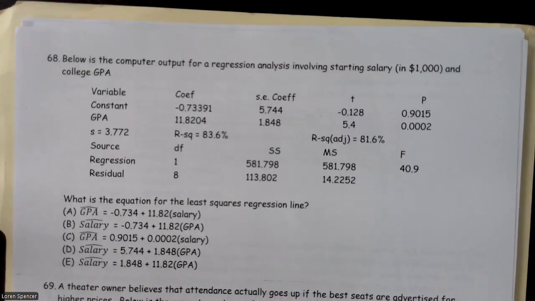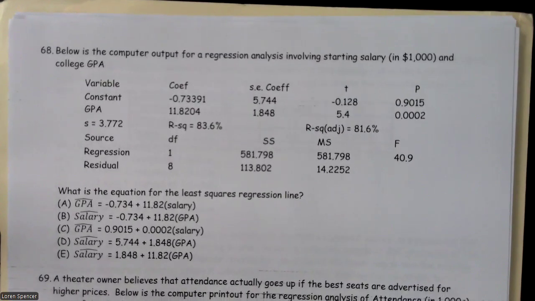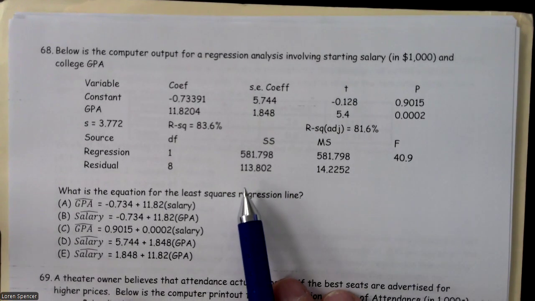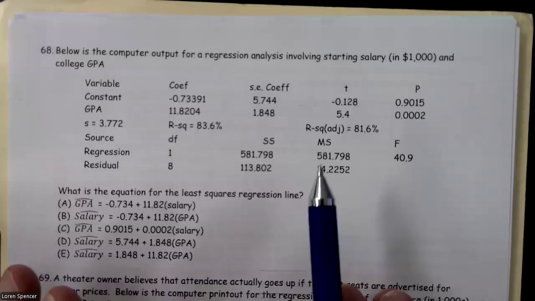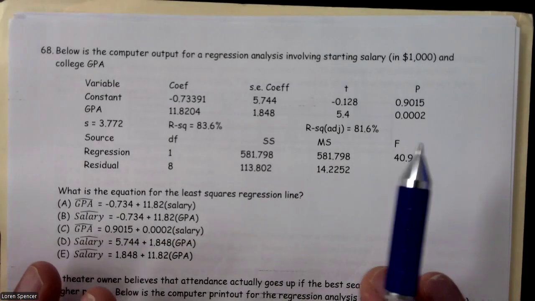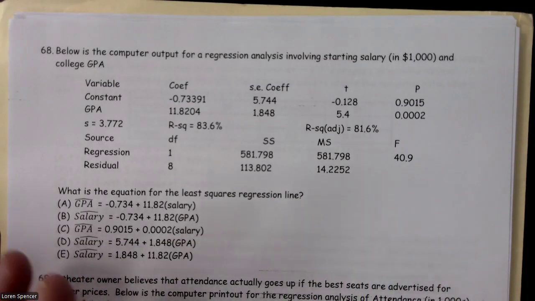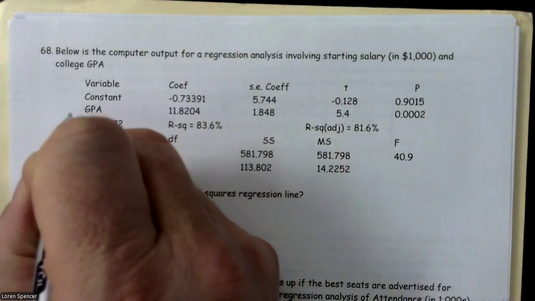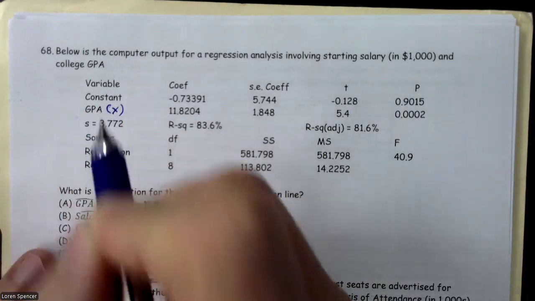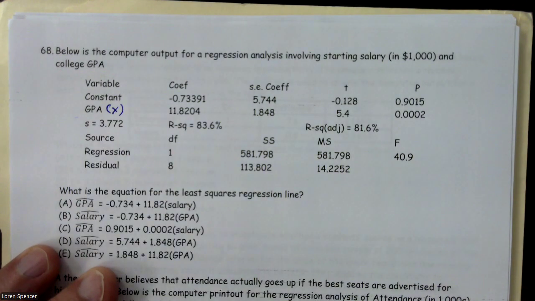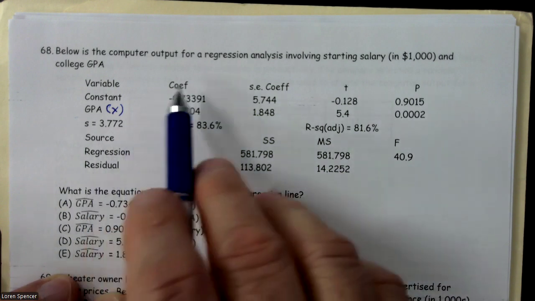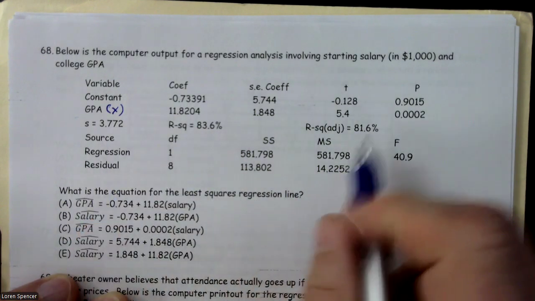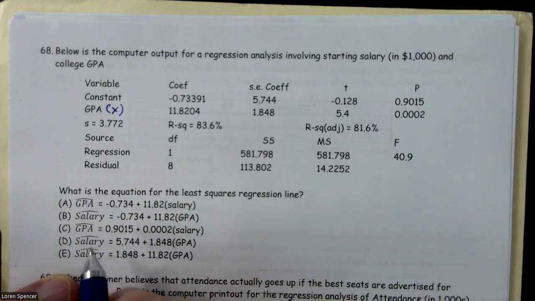Below is the computer output for regression analysis involving starting salary in thousands and GPA. What is the equation for the least squares regression line? Honestly, I have trouble telling whether this was GPA, predicted salary, or whatever. But when I look at this, it tells me that's my X variable. All right, if my GPA is my X variable, great. So if that's my X variable, the other was salary, so we're going to have salary hat.